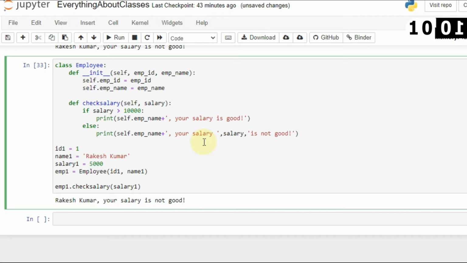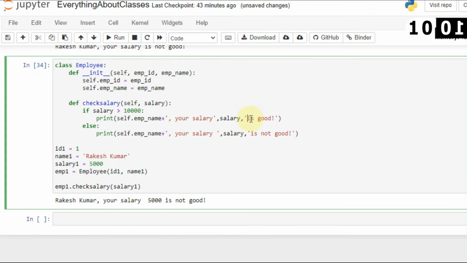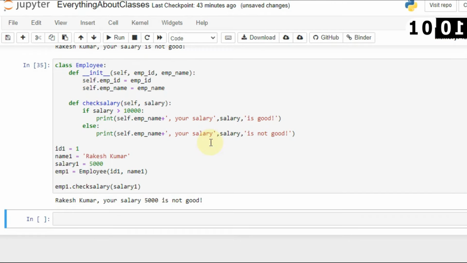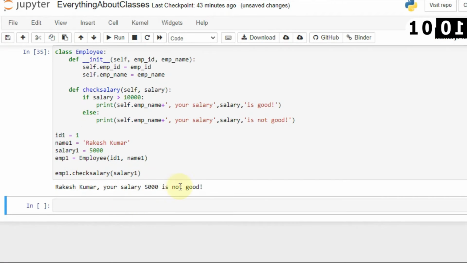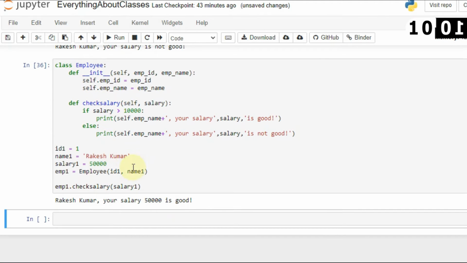Let's run it again and see if it is good or not. So here you can see Rakesh Kumar, your salary 5,000 is not good. But if you say 50,000, then it will show that Rakesh Kumar's salary is good.